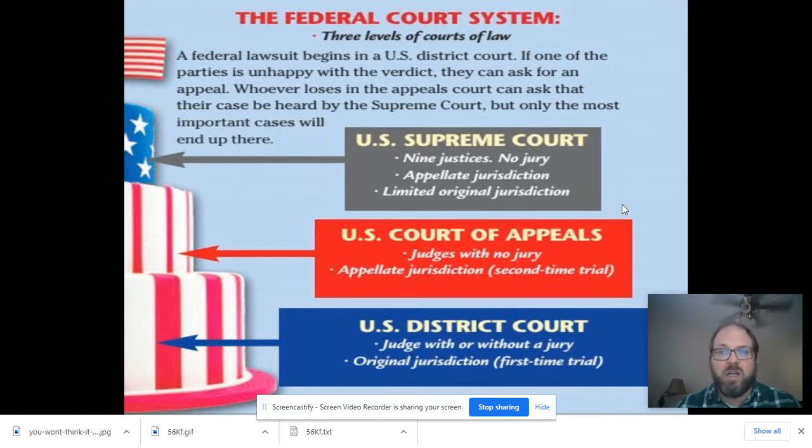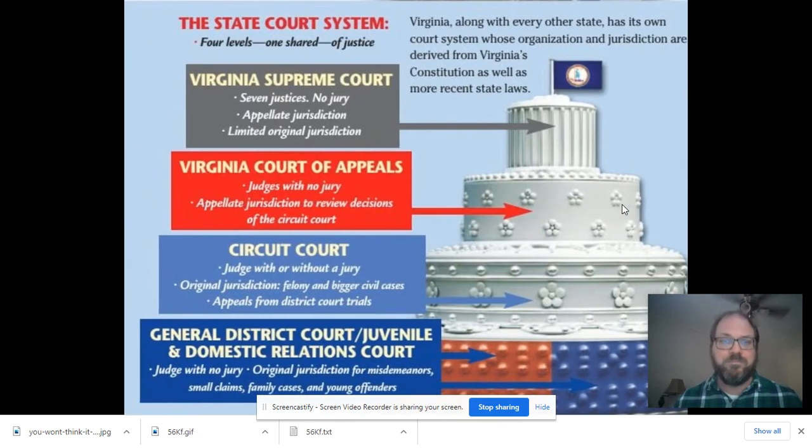Our next one is called the U.S. Supreme Court. That is the highest court in the land, the supreme law of the land. It has 2 kinds of jurisdictions: appellate from the U.S. Court of Appeals and limited original jurisdiction, which is where, say, somebody sues the president or a state sues another state. The Supreme Court does not have judges. They may try to trick you. We have 9 justices and no jury in the U.S. Supreme Court.